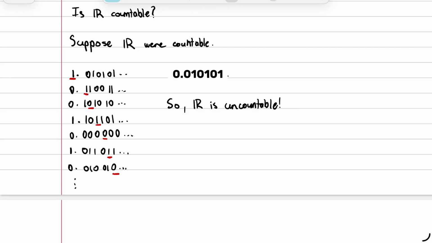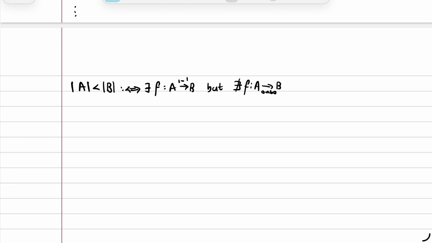One last thing is that we need to discuss what it means for the cardinality of a set to be less than another set. Now we say that the cardinality of one set is smaller than the cardinality of another set if and only if there is a function that is one-to-one from A to B, but there is no function that is onto from A to B. That means any function you choose could not possibly exhaust every single object in B. Intuitively, we can think of that as saying that there must be more objects in B itself.